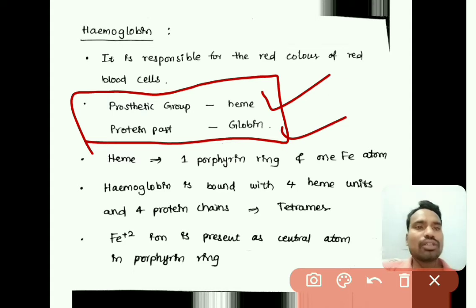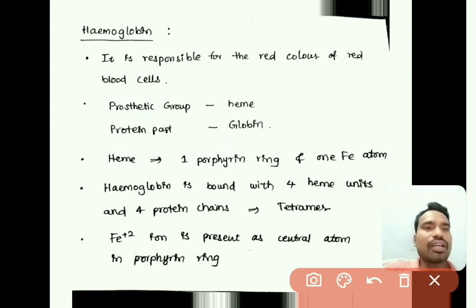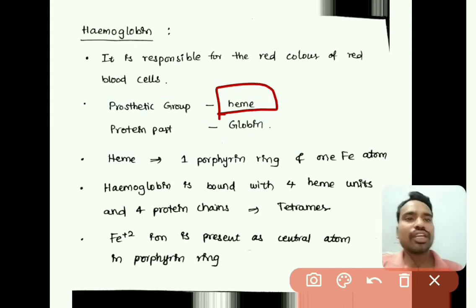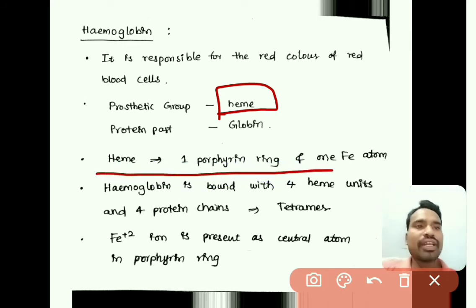The first one is heme. Heme is a porphyrin ring with iron, Fe+2, as the central metal atom.